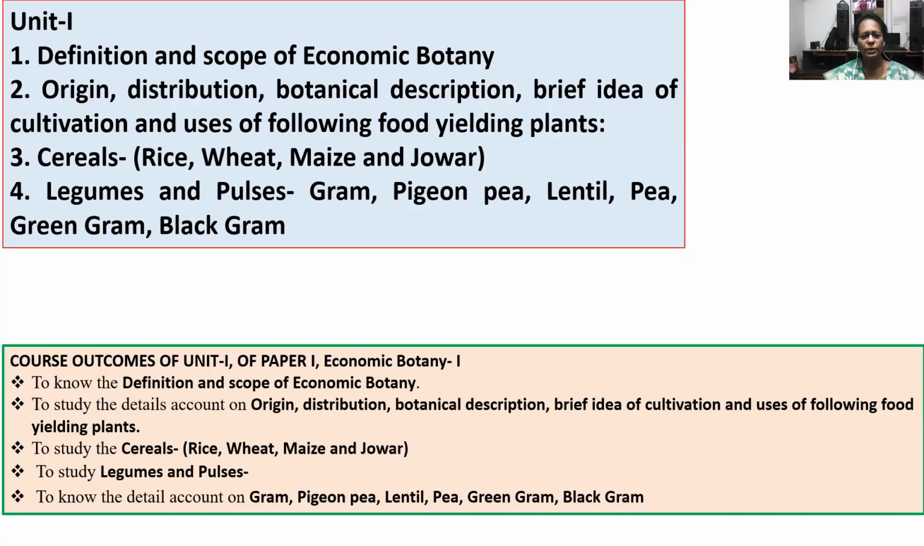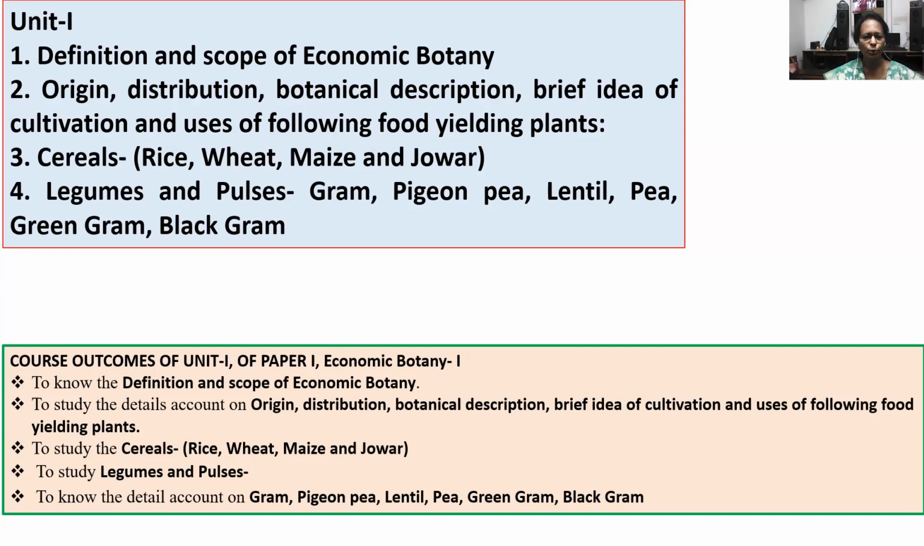there is a definition and scope of economic botany, origin, distribution, botanical description, brief idea of cultivation and uses of the following food yielding plants. Now first is the cereals, in which rice, wheat, maize and jawar is included. In legumes and pulses, there is a study of gram, vegan pea, lentil pea, green gram, and black gram.